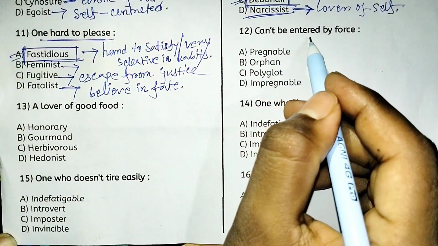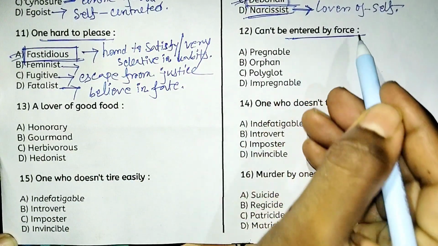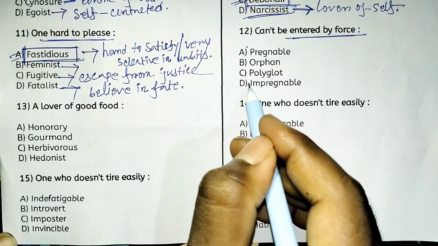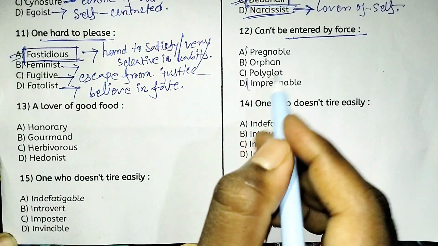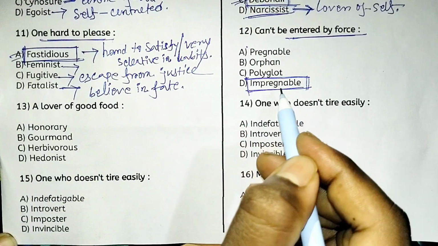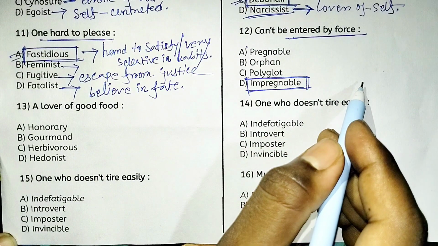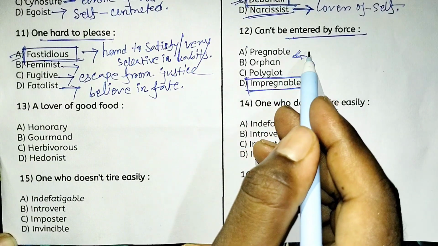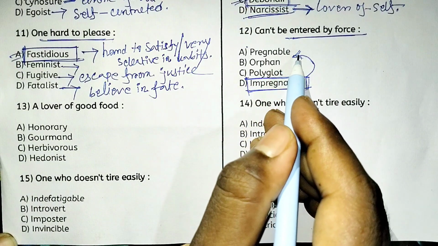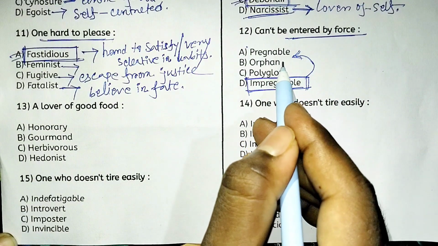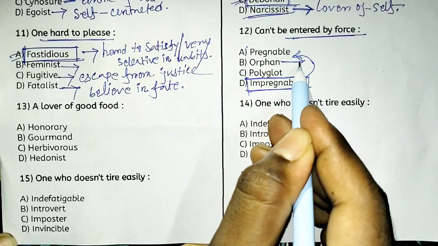Next, cannot be entered by force. Tell me the right answer. Cannot be entered by force means option D, impregnable. Impregnable suggests cannot be entered by force. And the opposite is pregnable, which you can enter by force. That is pregnable.